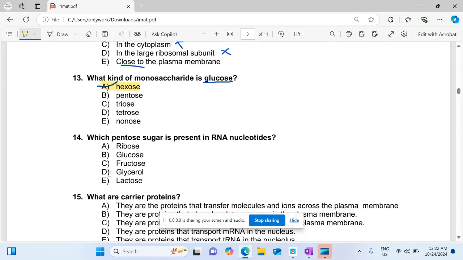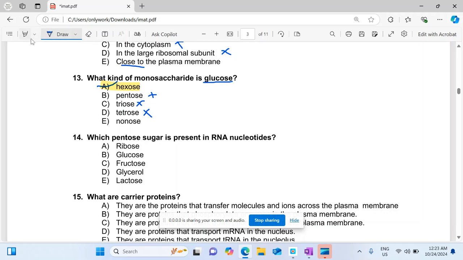So pentose is five carbon containing, so it is not true. Triose is three carbon containing, so it is also not true. Tetrose is four carbon containing, so it is also wrong.